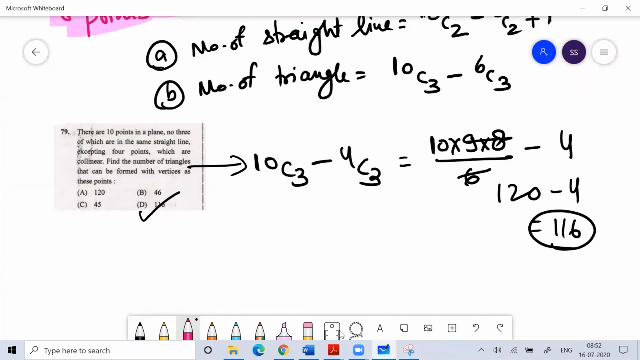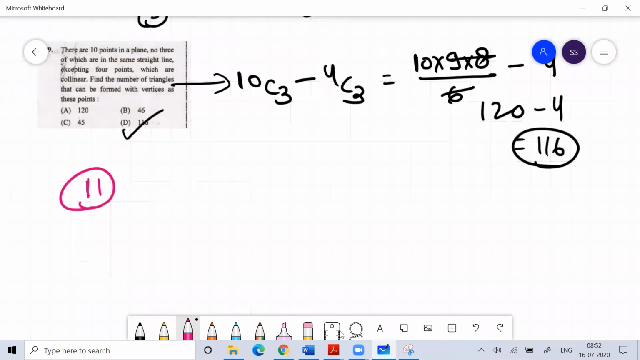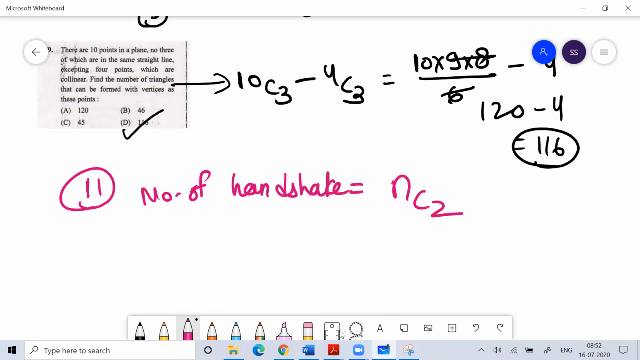Another application of NCR is the number of handshakes. The number of handshakes means NC2. If n people are attending a party, n persons will do handshake with n minus 1 persons, since you will not do handshake with yourself. And you are doing handshake with the other person, and the other person is doing handshake with you, so duplication will happen. So the number of handshakes would be n into n minus 1 by 2. This is also an important concept.